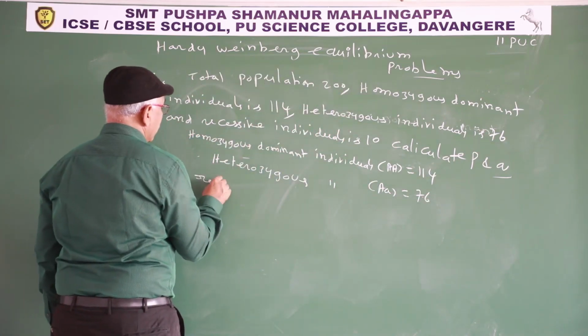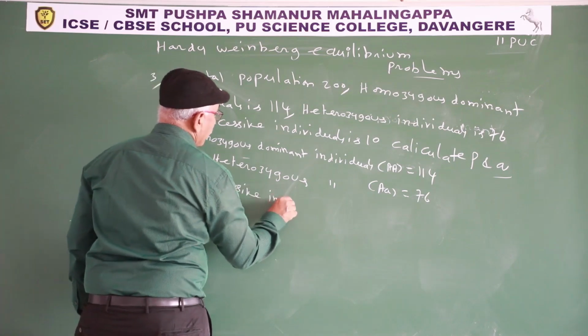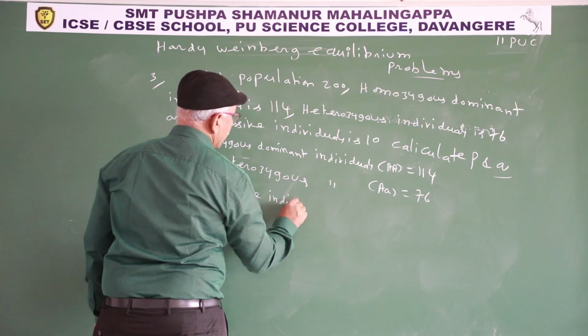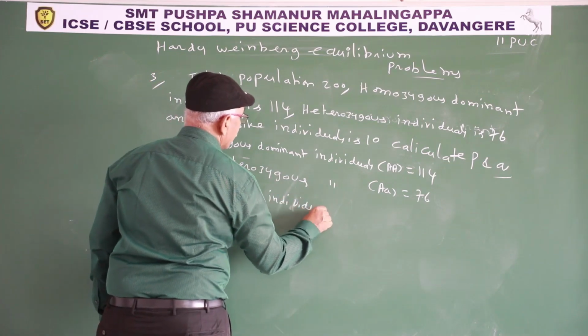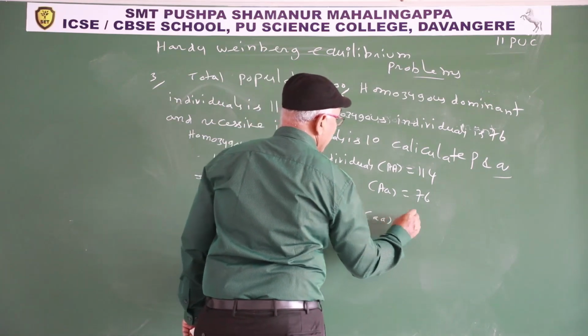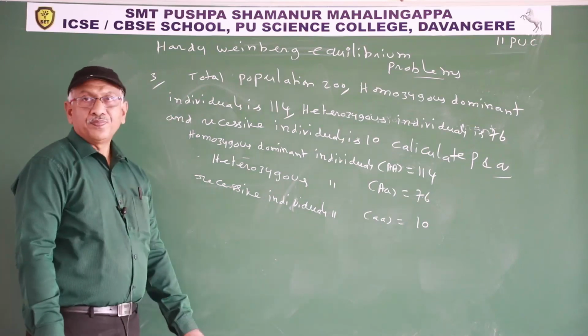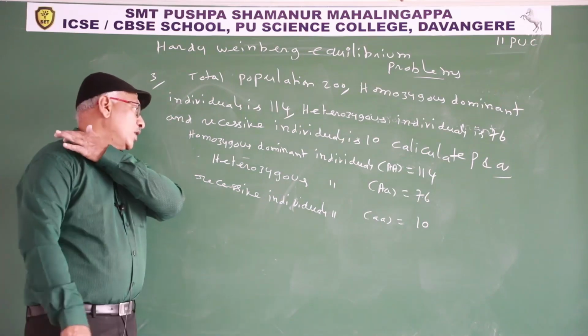Recessive individuals, small a small a, 10. Calculate the capital A and small a.